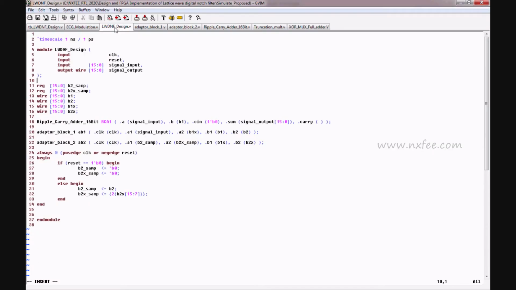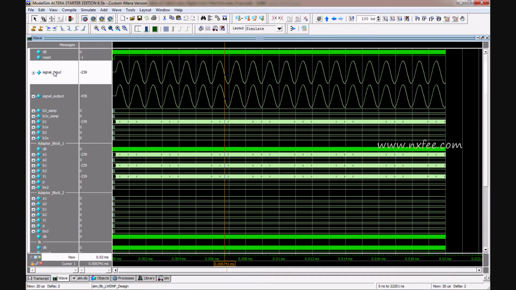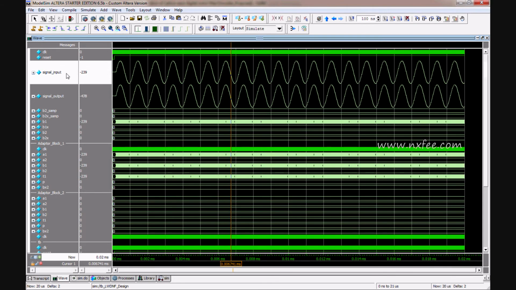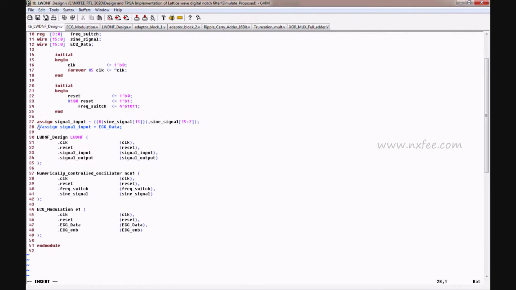Here this is the top module coding. This is the truncation multiplication code, which is used in adapter block 1 and adapter block 2. Now we can verify the simulation part. This is the simulation for this IIR filter. This is a sine signal based input. If we need to change from sine based input to ECG based input, we change it here.